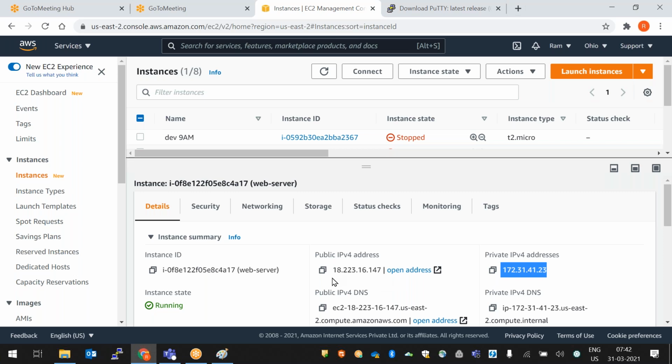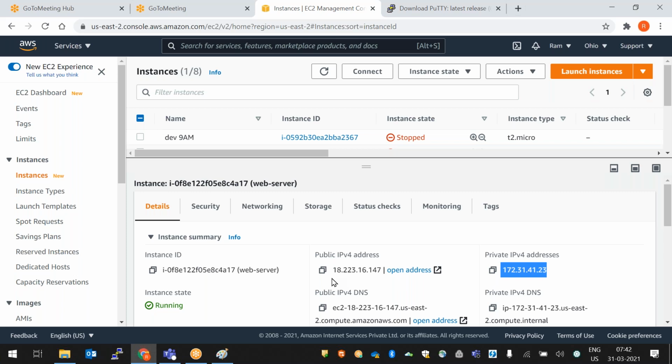But in real time we don't use public IPs. We use elastic IPs. Elastic IP is one concept we'll discuss. What is an elastic IP? It is a permanent IP, a static IP. It will not change. It never changes until you terminate your server.